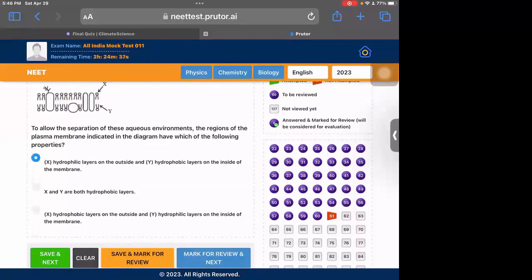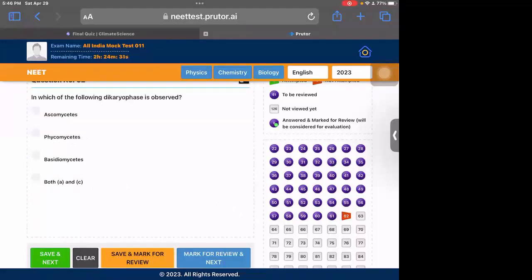That's option 1. Okay, dikaryophase. What's a dikaryophase? It's basically an N plus N phase. So before the occurrence of a 2N chromosome, there is a transient period of N plus N where the chromosomes do not genetically become 2N. They remain in an N plus N dormant state. So that's found in ascomycetes and the basidiomycetes. This is also, I think, not given in NCERT, but it was asked a few years ago. So you need to practice it from previous questions.